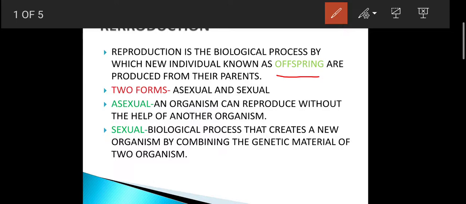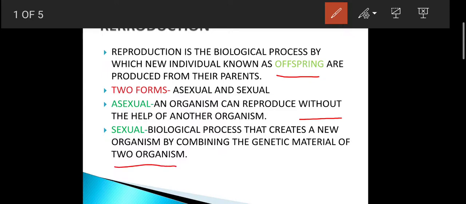Now come to the topic of asexual reproduction. What is asexual reproduction? Asexual reproduction is a process in which an organism can reproduce without the help of another organism. And coming to sexual reproduction: sexual reproduction is the biological process that creates a new organism by combining the genetic material of two organisms.